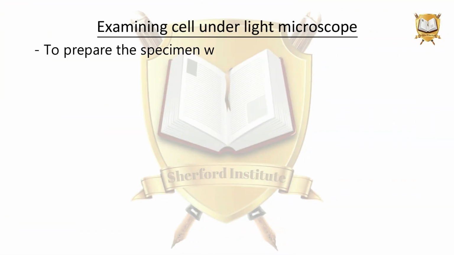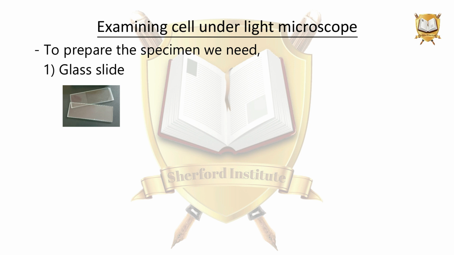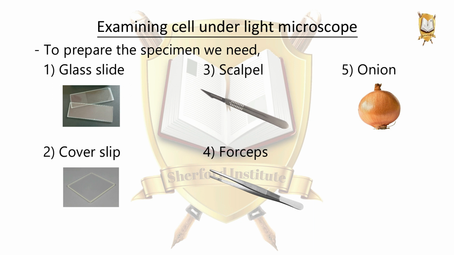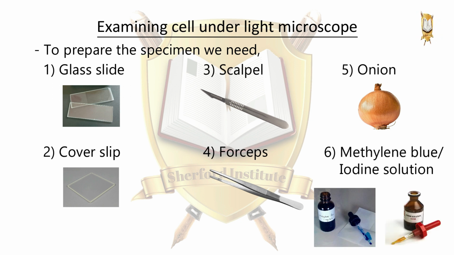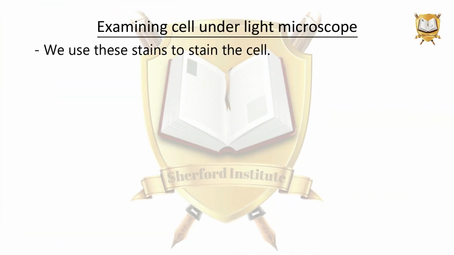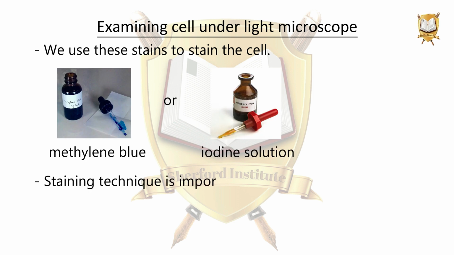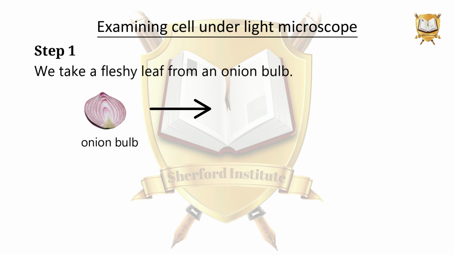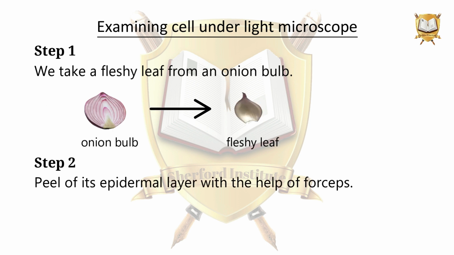To prepare the specimen, we need a glass slide, cover slip, scalpel, forceps, onion, and methylene blue or iodine solution. We use these stains to stain the cell. The staining technique is important to enhance the visualization of the cell. We take a fleshy leaf from an onion bulb, then we peel off its epidermal layer with the help of forceps.